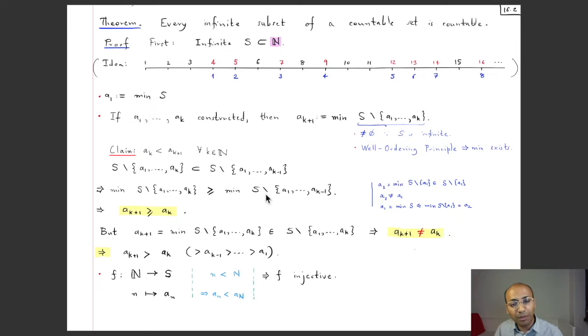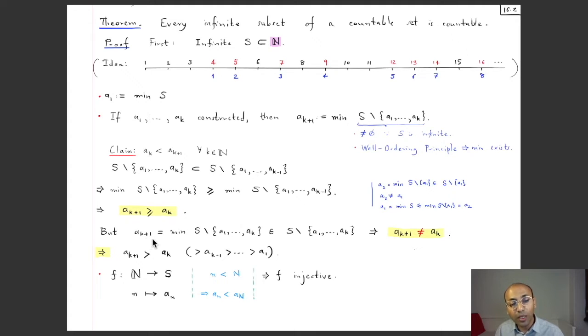Now this minimum of this set, which is this quantity, is smaller than each of the elements of this set, and this being a subset, this is also smaller than each of the elements of this set. So this thing is a lower bound for this set, but this was the greatest lower bound of this set, so this is of course bigger than or equal to any lower bound, in particular this one. So you have got that this is bigger than or equal to this. In other words, a_{k+1} is bigger than or equal to a_k.